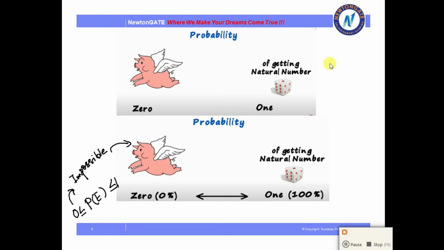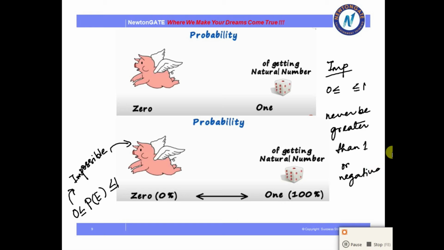So always remember this, it's very important that your probability will be a number between 0 and 1. It will never be greater than 1 or negative. Okay, so I hope it is clear. Any time you are getting a number which is greater than 1 or a negative number, be sure that you have made a mistake. So go back and check again.